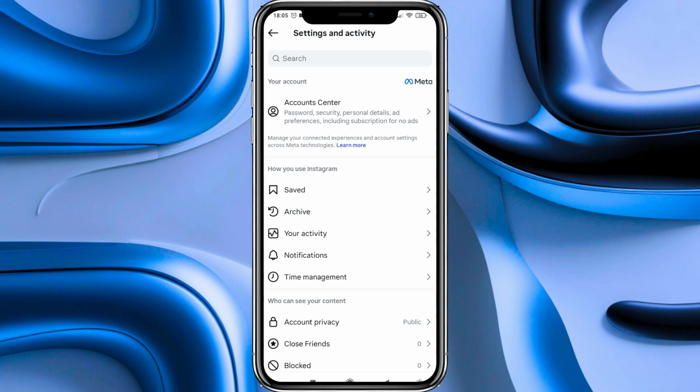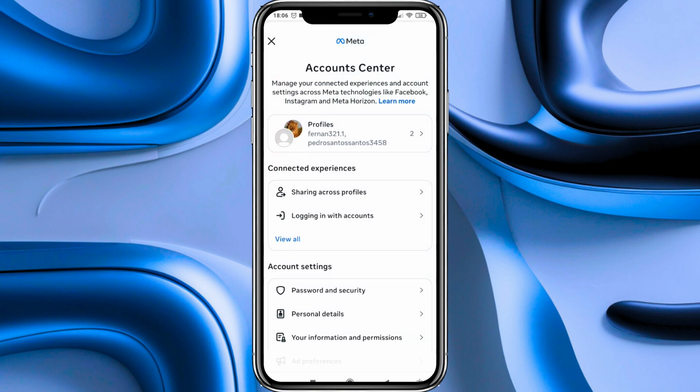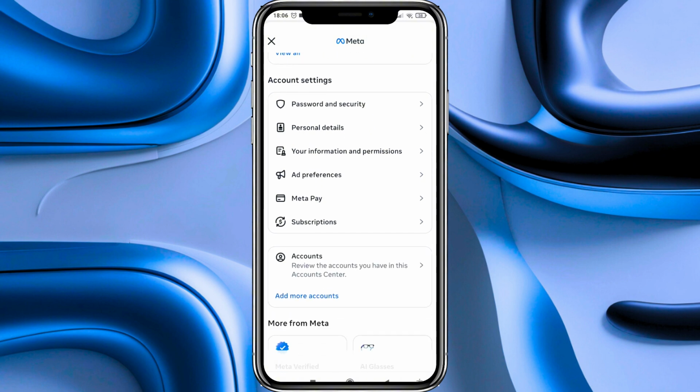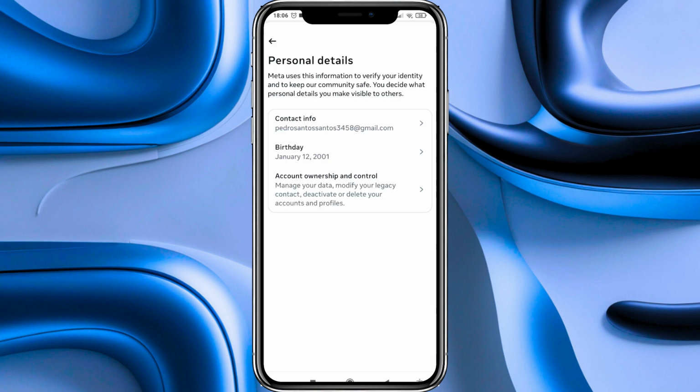First we have to go to the Your Account option on the top, and here we select Account Center. Now in this page we have to scroll down a bit until we reach the section labeled Account Settings. And here we have to enter on the Personal Details option. Now in this Personal Details page, obviously we have to go to the Contact Info panel, and we select it.